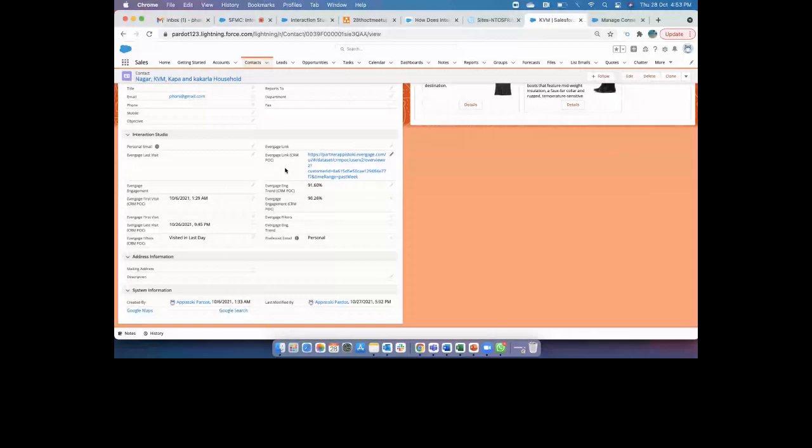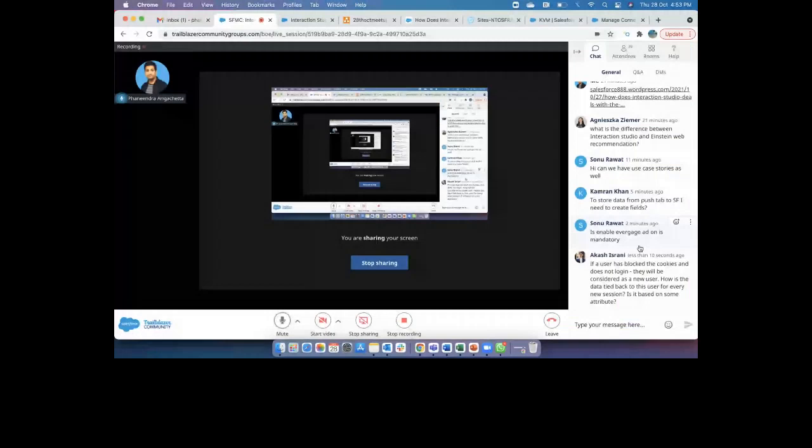Is enabling the Evergage add-on mandatory? The Evergage add-on is just a pure plugin that we can use for testing purposes, but in real time I don't think it's required, because you are already ingesting the JavaScript web beacon. Because when you want to do any kind of server-side campaigns, right?